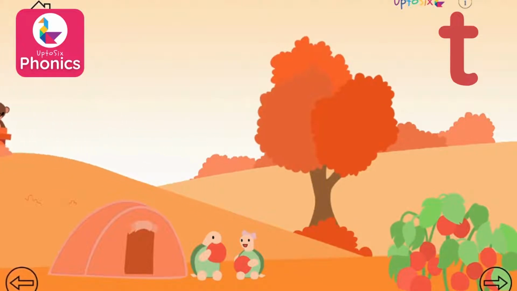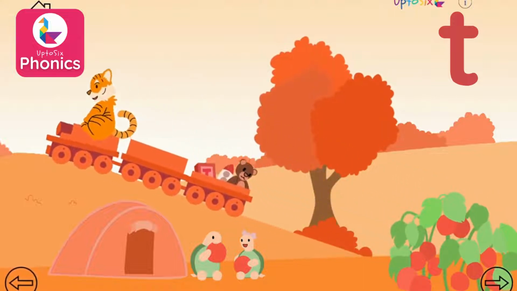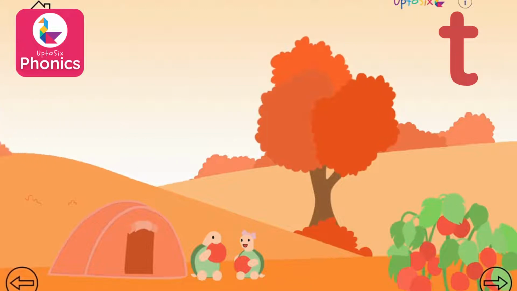Make way! The train is coming. Tiger is playing with his toy train. Where does he want to go? To the top of the hill. Tiger's favorite teddy bear also boarded the train.